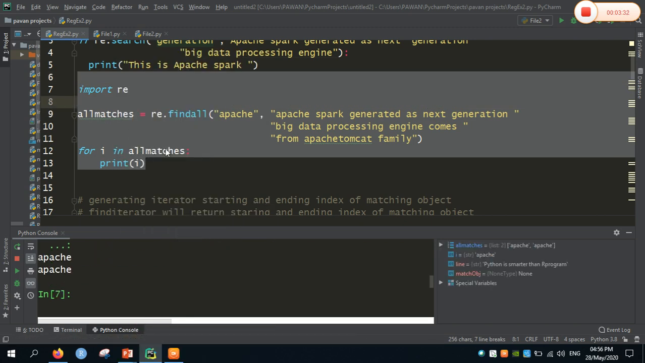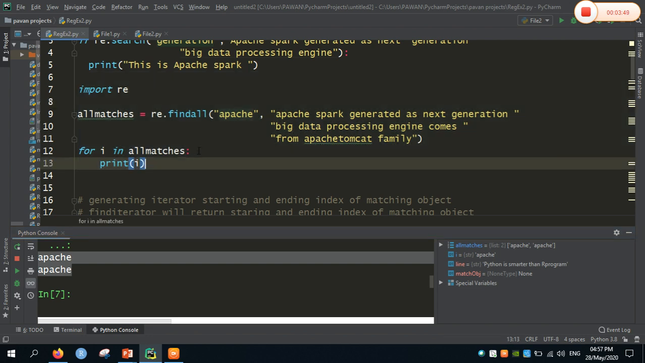So for i in all the matches, I am going to print i, that is, this will provide the output of how many times the Apache word has occurred in the given string. So in such cases the regular expression is going to be used. In order to retrieve all the outcomes or all the repetitions of the word, I am going to use a method called findall in Python.